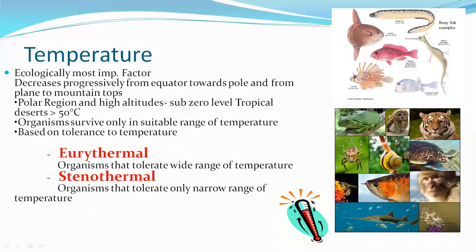Okay, now coming to the first one, that is eurythermal. Can you see here? Eurythermal is nothing but organisms that tolerate a wide range of temperature. This is a definition. Please do note down, definitions are important. Eurythermal means what? Organisms that can tolerate a wide range of temperature. What do you understand by this definition? What do you mean by it can tolerate a wide range of temperature?